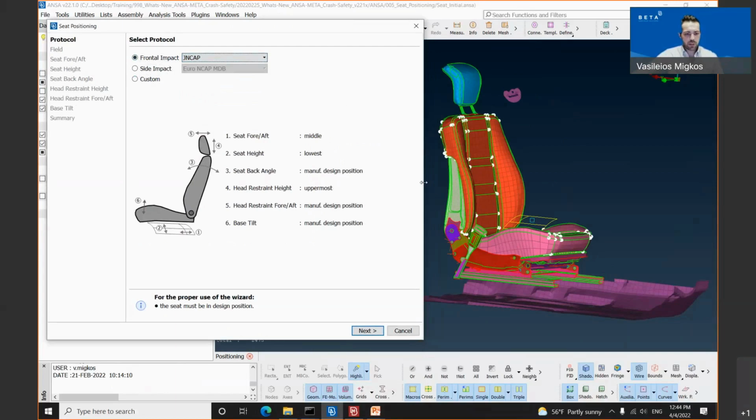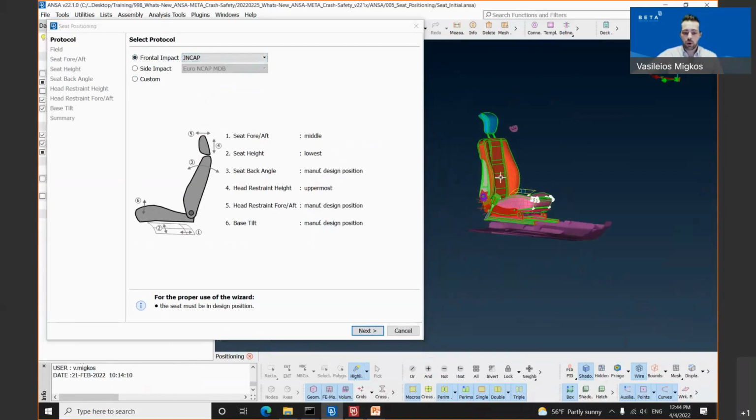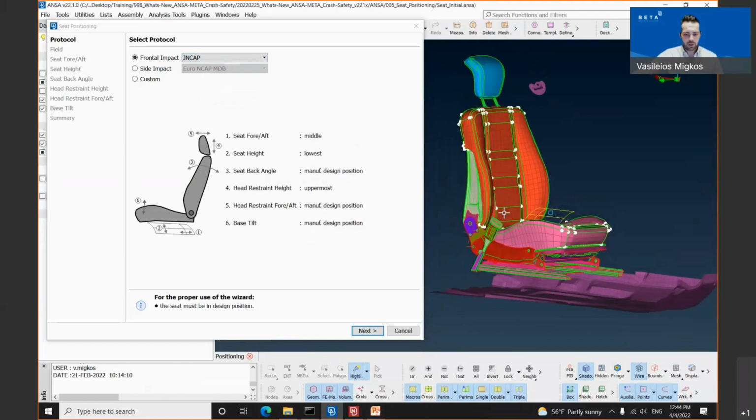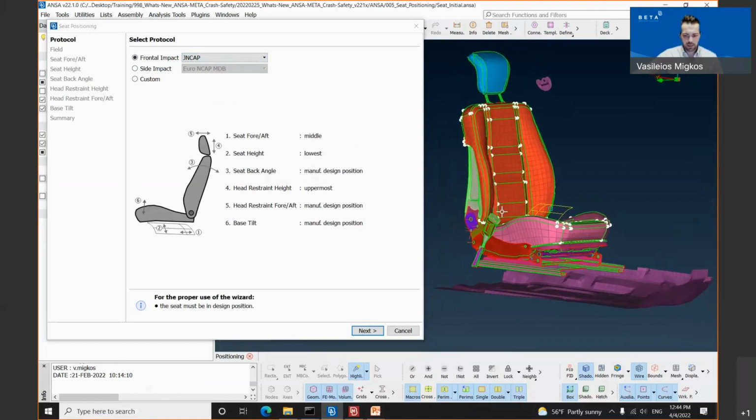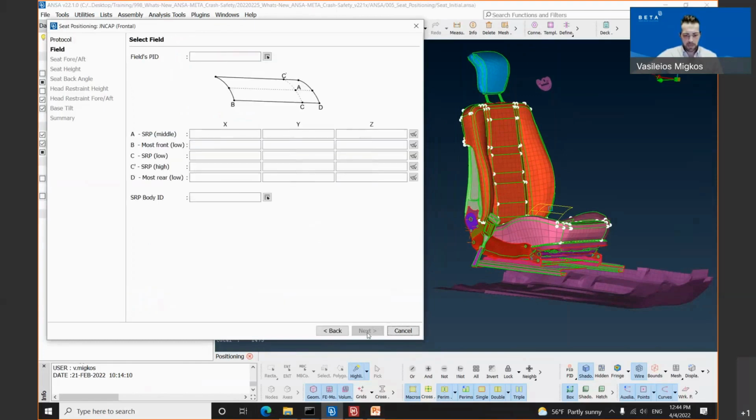The very interesting thing about this tool is that the user doesn't need to know the regulation anymore. All the know-how is stored inside that tool. The procedure is pretty much the same. So we will do a seat positioning for one of these protocols. Let's say that we will select the Japan NCAP, and we will proceed with the next button.